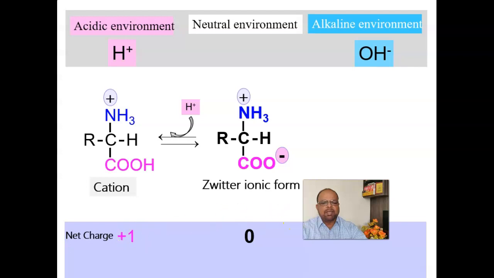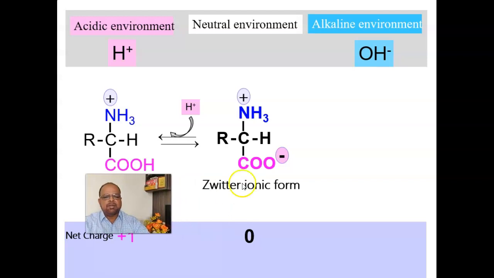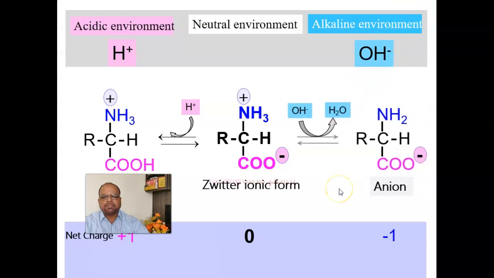In the same way, suppose if we are increasing the pH value of this, then the OH minus ion provided by the alkaline medium will take the proton from NH3 plus and it becomes water, and this will get converted into a negatively charged ion, that is an anion, and the net charge of this is -1.